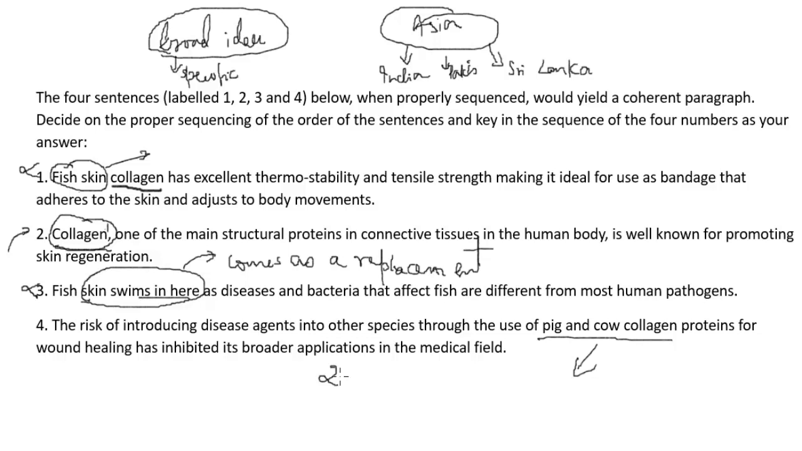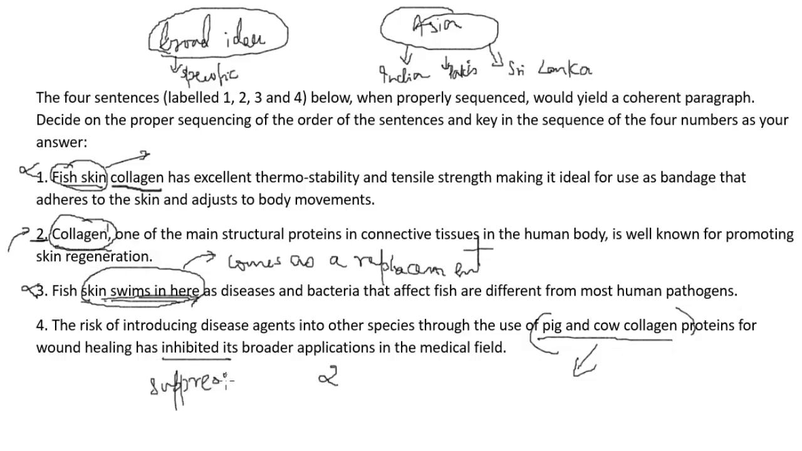What next is very important. Correct? Now, the point is that fish skin swims in here. So, when you say that fish skin swims in here, it must be replacing something. Here we have talked about fish skin. Here we have talked about fish skin swims in here. That means in number two, you have collagen and what it is good for. And fish skin swims in here. That means fish skin is replacing something. And the only thing it can replace is basically pig and cow collagen. The risk of introducing disease agents into other species through the use of pig and cow collagen for wound healing has inhibited. Inhibited basically means suppressed.